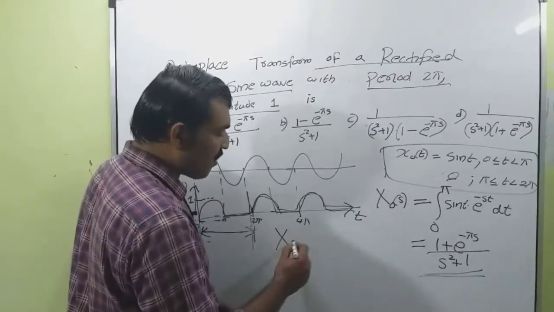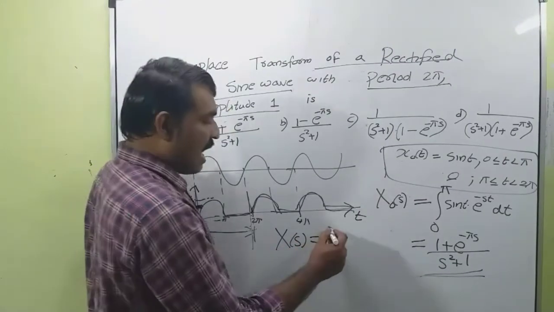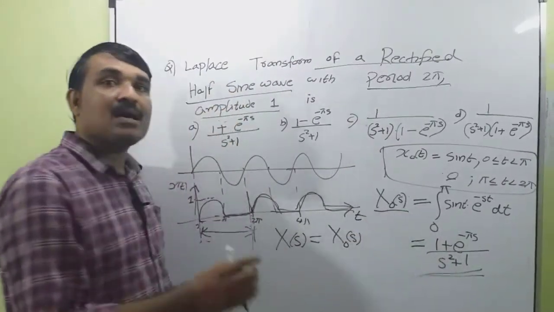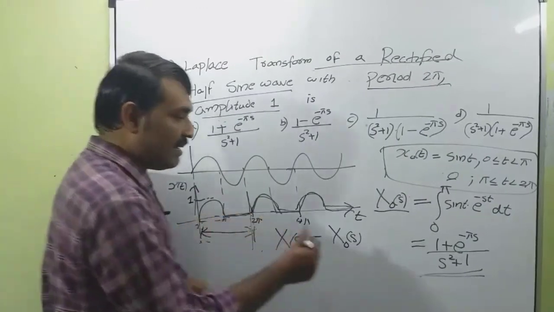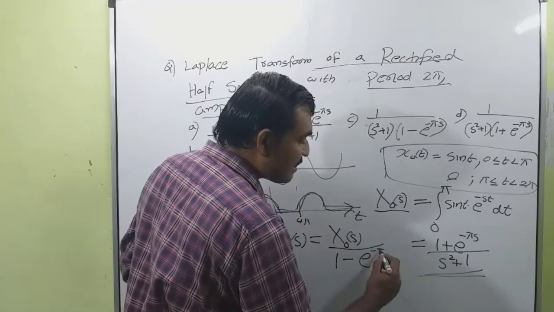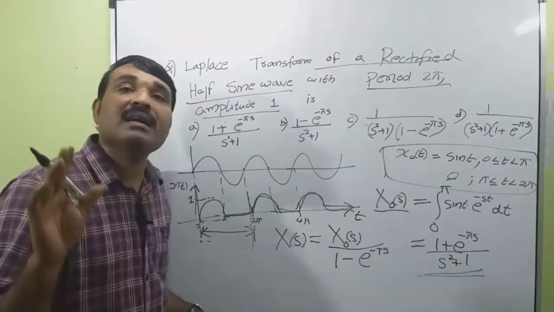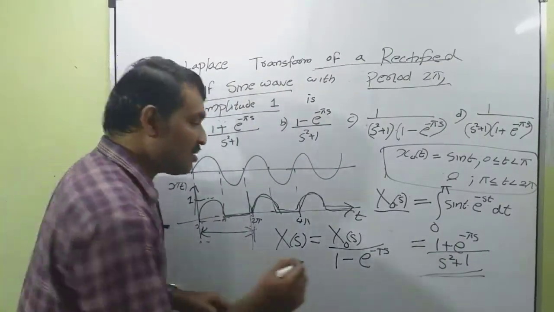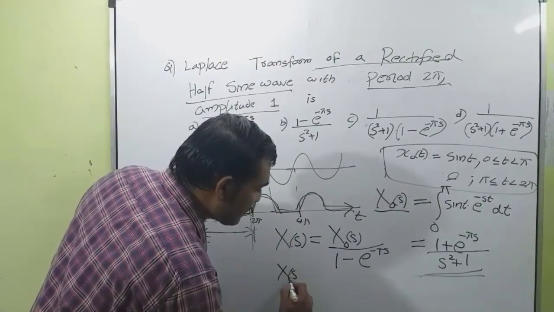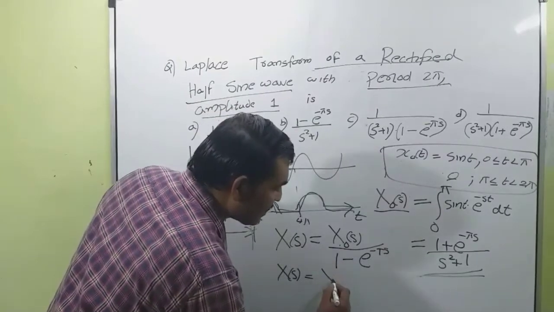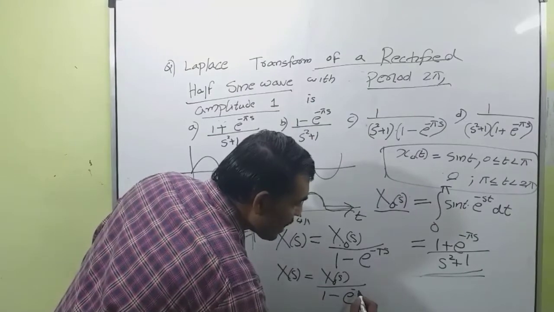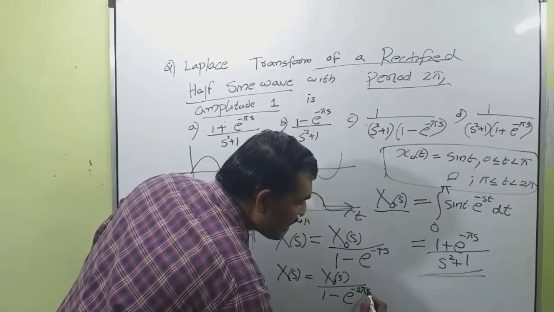Then X(s) is equal to X0(s), that is the value of the Laplace transform during one period, divided by 1 minus e raised to minus Ts. This is a property of a periodic signal. So here T is equal to 2 pi. So we can write X(s) equal to X0(s) divided by 1 minus e raised to minus 2 pi s.